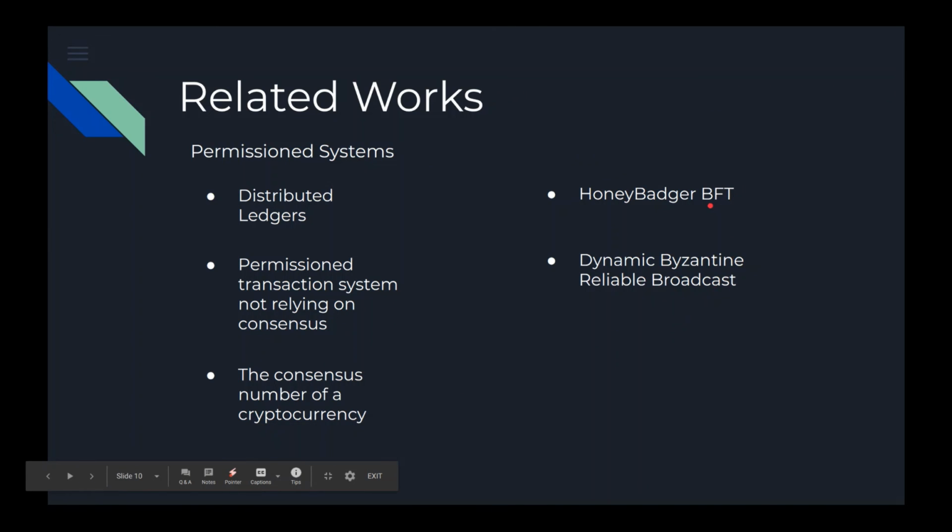HoneyBadger BFT provides an asynchronous permissioned system by relying on advanced cryptographic techniques with full consensus. Again, the main differences from ABC are that the system is permissioned, much more involved, and reliant on randomization. Dynamic Byzantine Reliable Broadcast introduces a protocol based on reliable broadcast that allows participants to join and leave the system.